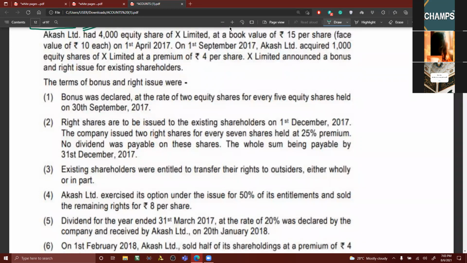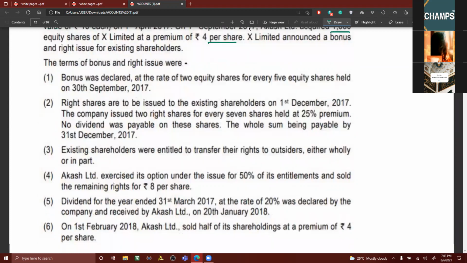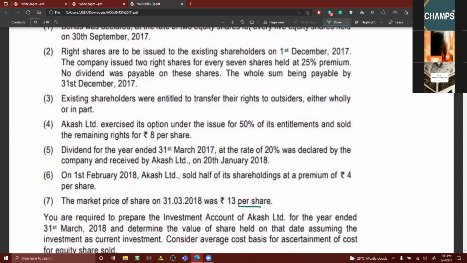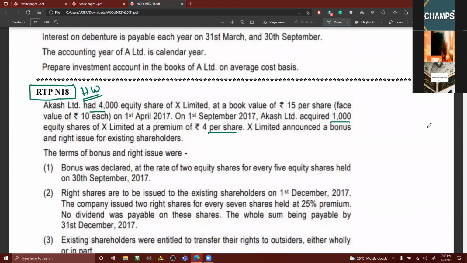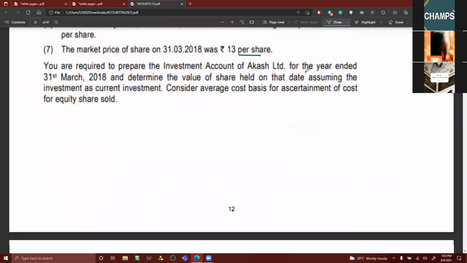Opening shares, we have discussed. Purchased at a premium, same. Bonus was declared, right shares issued. Existing shareholders were entitled. Same problem. The market value, this is a must. You have to do it. You can do it also, this one. Shall I leave it for you, my dear friends, this one? Yes, sir. Okay, good. Because of similar problems, I think I can leave it for you.